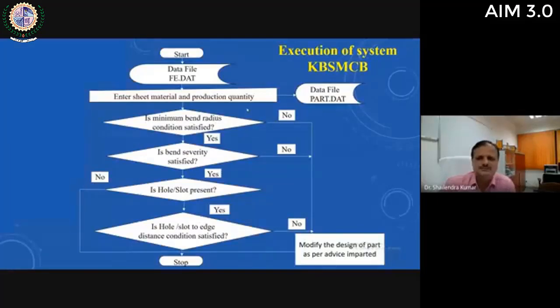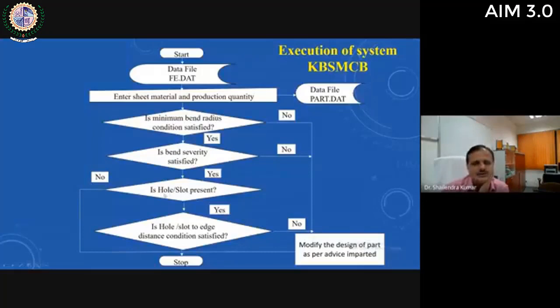Then these inputs will be again stored in this data file. Then the system will check whether the minimum bend radius condition is satisfied. Already some rules are coded in the system for the conditions of minimum bend radius which can be generated by using this particular die. Then if that condition is satisfied, bend severity is checked.